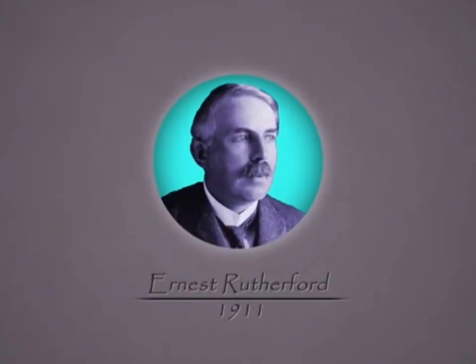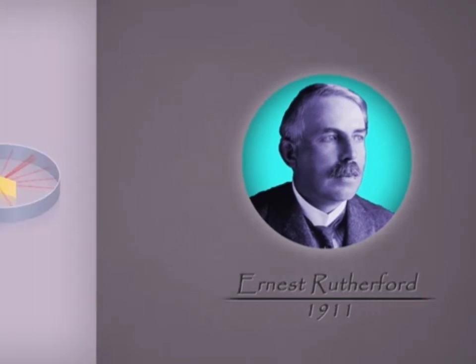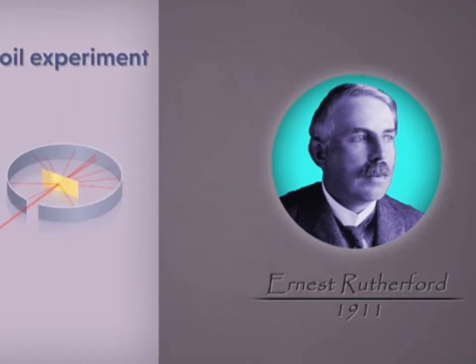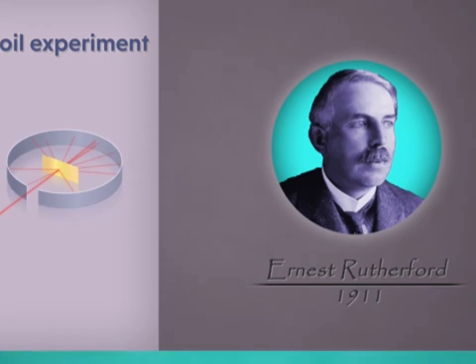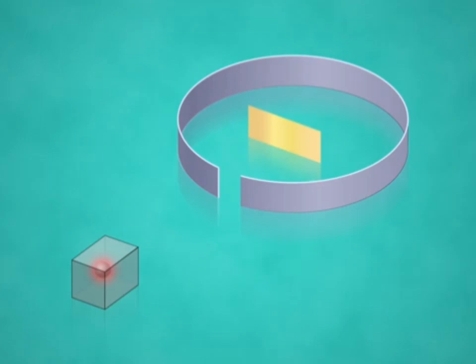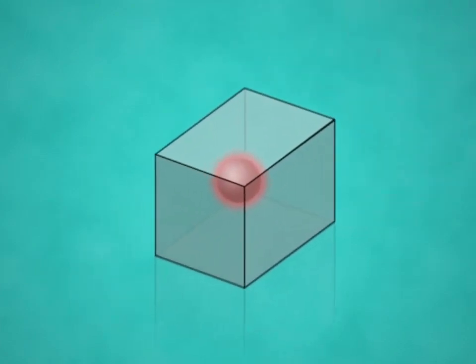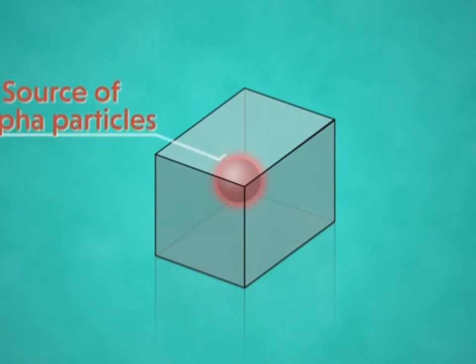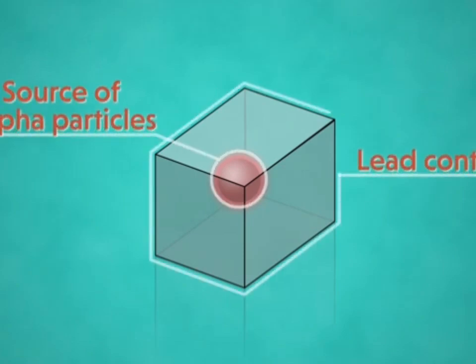Around the year 1911, a British physicist, Ernest Rutherford, carried out the famous gold foil experiment. He did this to understand the structure of atom. This is how the setup of his experiment looked like. As we can see here, he used a source of alpha particles locked in a lead container with a very small slit. This ensured that the alpha particles only come out through a small opening and traveled in a straight line.